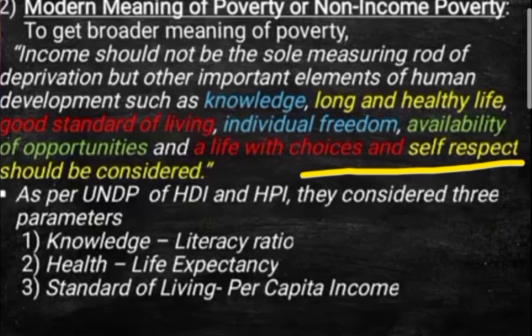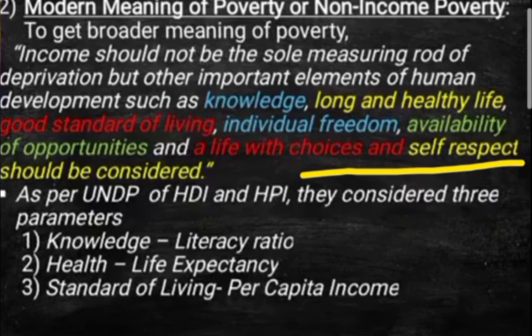Talent and all these things are quite required. So as per the UNDP, the HDI, that is the Human Development Index, and the HPI, that is the Human Poverty Index, three parameters are given: knowledge, health, and standard of living. If any one or all of these three is not there, then a person can become poor. So it is a broader meaning, given in the modern concept as compared to the traditional one.